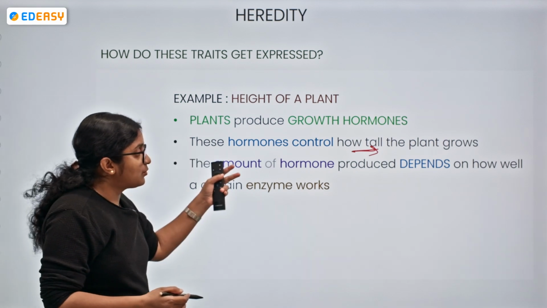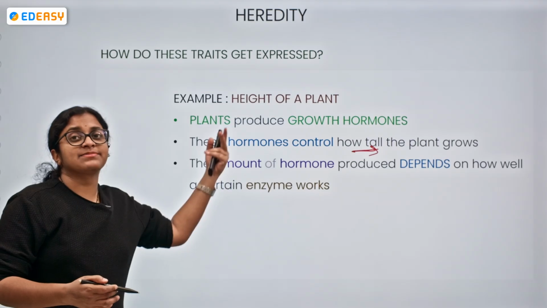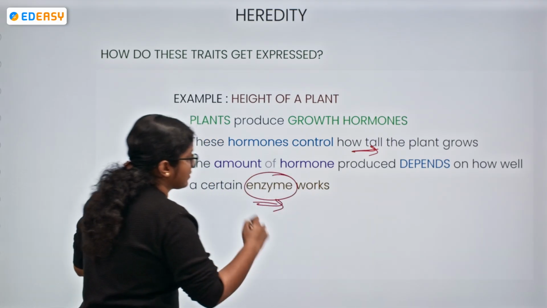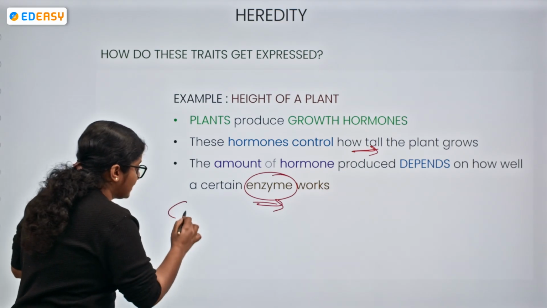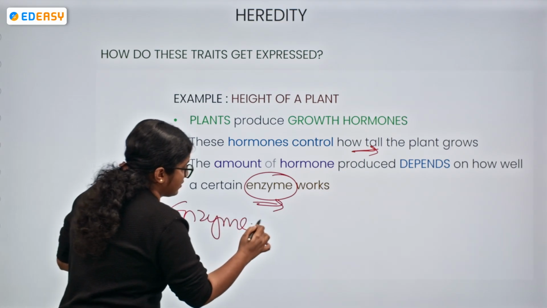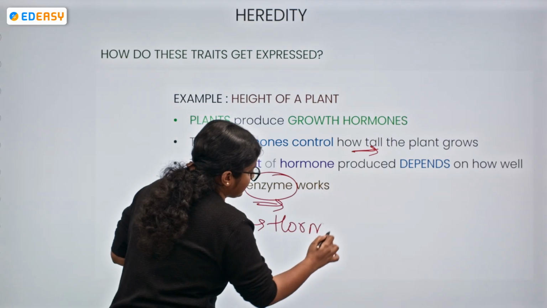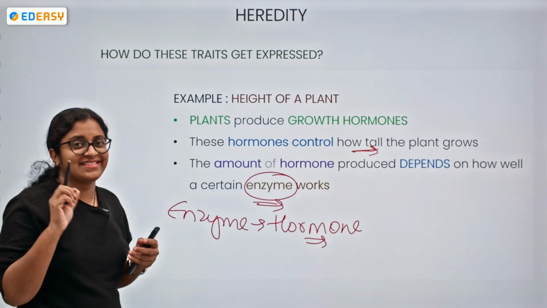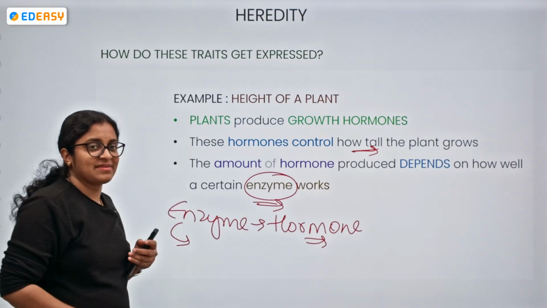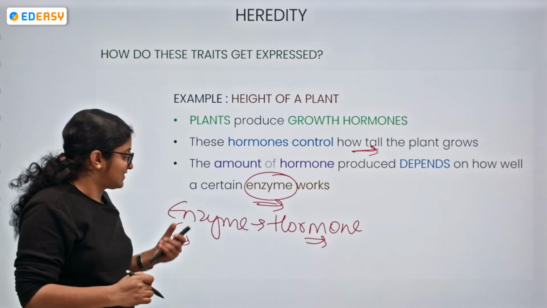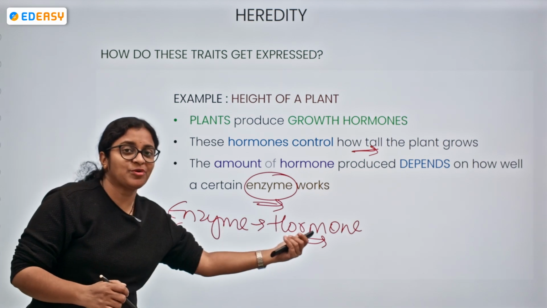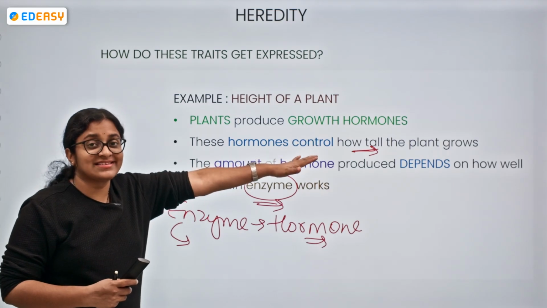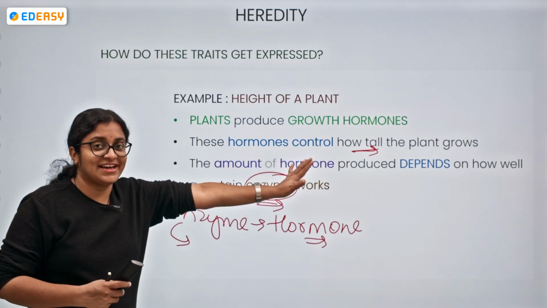The amount of hormone, how much it is produced, is dependent upon how well an enzyme is working. If the enzyme is working well, the hormone is getting produced. So if there is a gene that is responsible for making this enzyme, and that gene is altered, the enzyme is altered, the hormone production is altered, and if the hormone production is altered, the tallness is also altered. Are you able to understand?